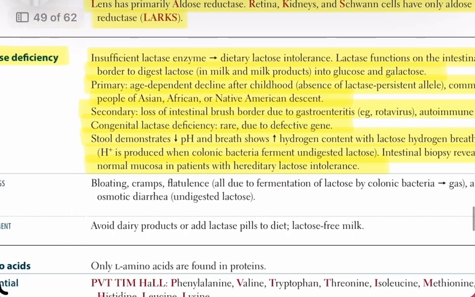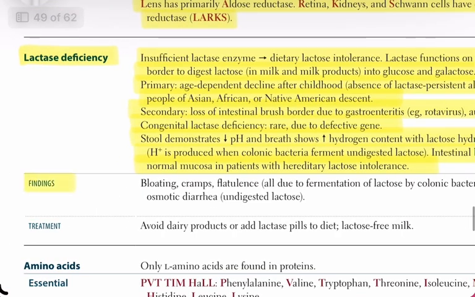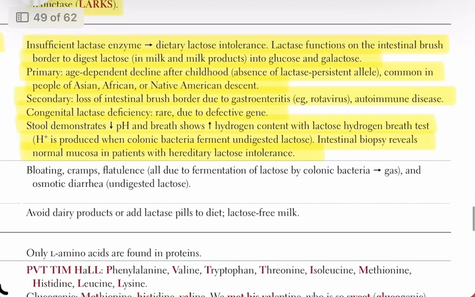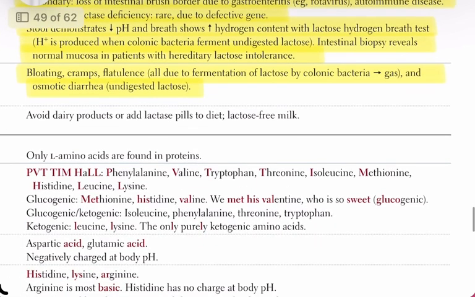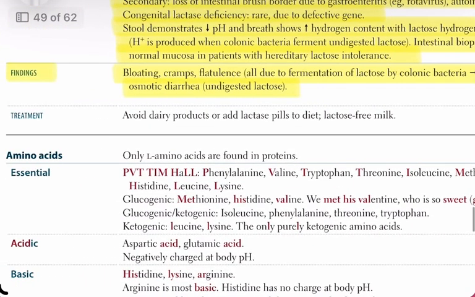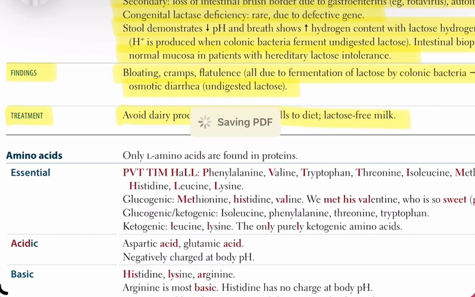Clinical findings include bloating, abdominal cramps, flatulence due to bacterial fermentation of lactose producing gas, and osmotic diarrhea due to undigested lactose retaining water in the lumen. Treatment is dietary avoidance of lactose-containing foods, the use of lactase enzyme supplementation, or consumption of lactose-free milk.